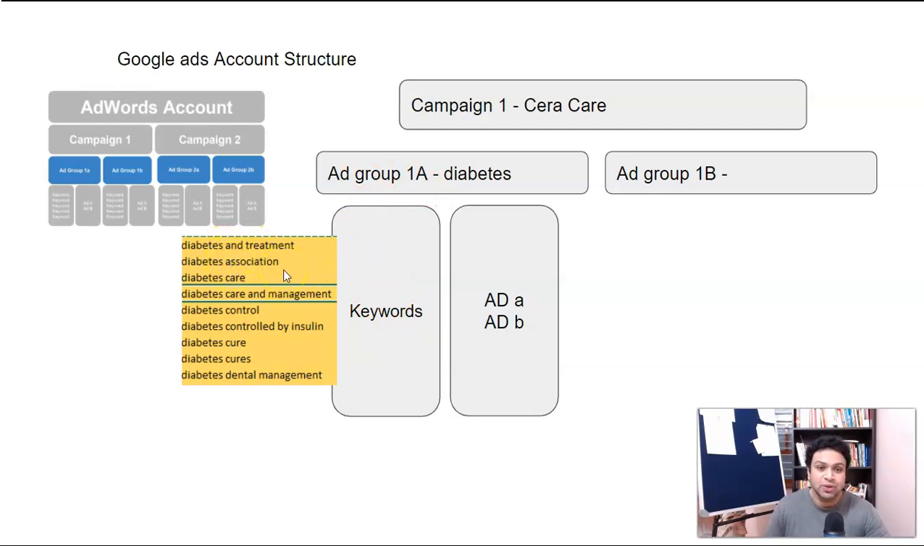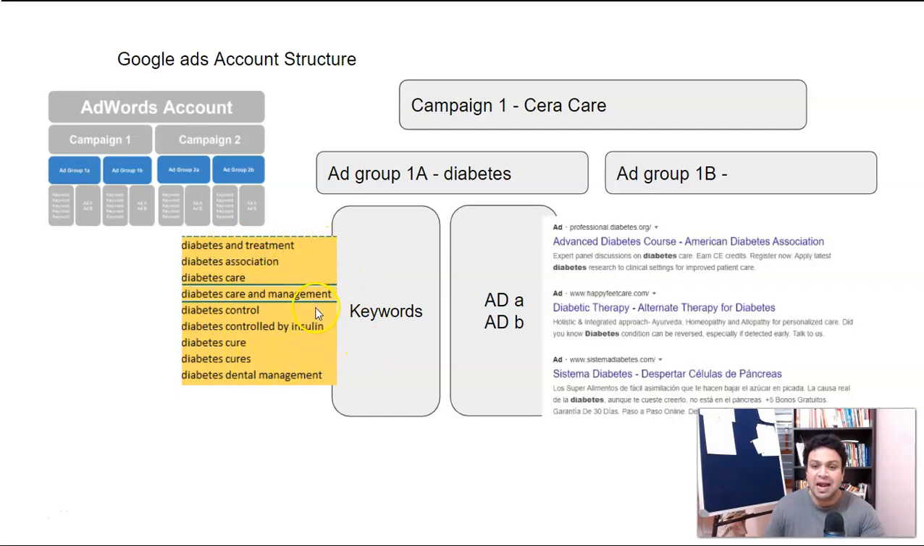Hope you're getting the things. Diabetes and treatment, diabetes association, diabetes care, diabetes care and management. One single keyword in each of these ad groups. And understanding those same keywords, guys, you have to create the ads also. You can create ad A, ad B, or C, 1, 2, 3. You can create many.